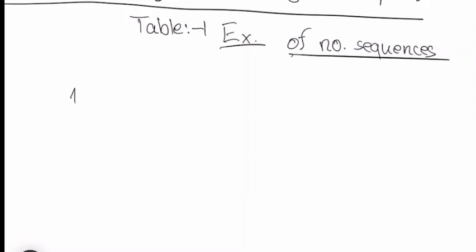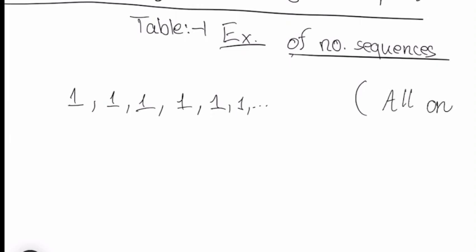First we have one type of number sequence, which is this. You might be thinking that you've never seen this kind of number sequence, right? Well, you can write it. In number sequences, we call this all ones, meaning we are counting ones.